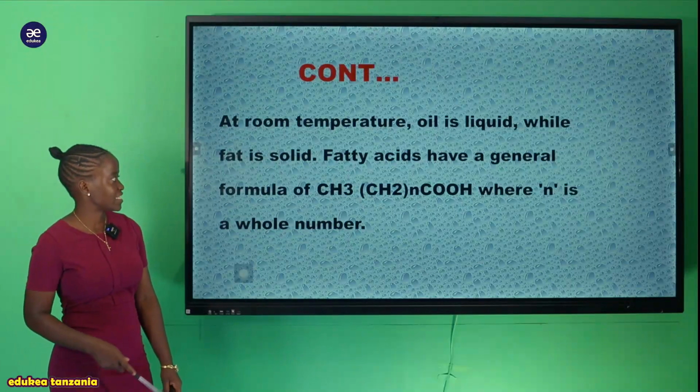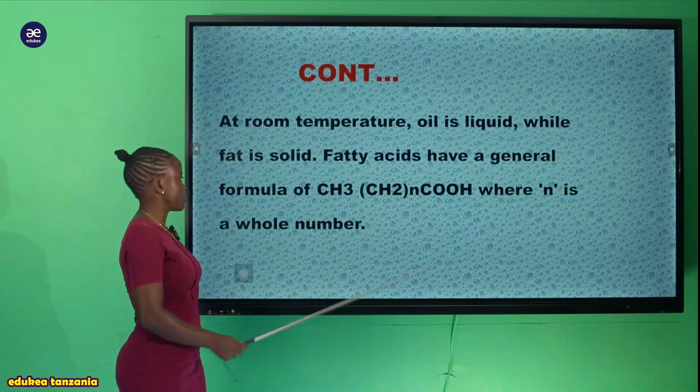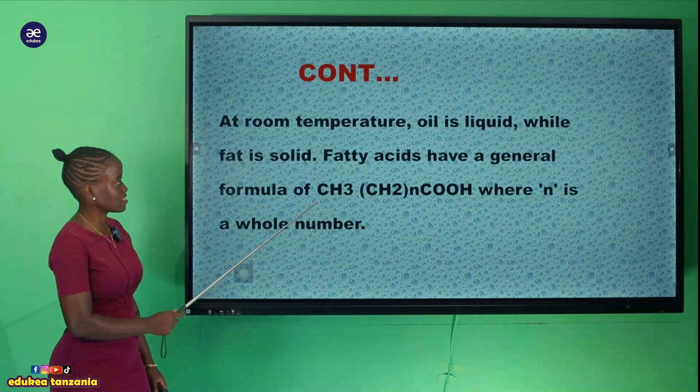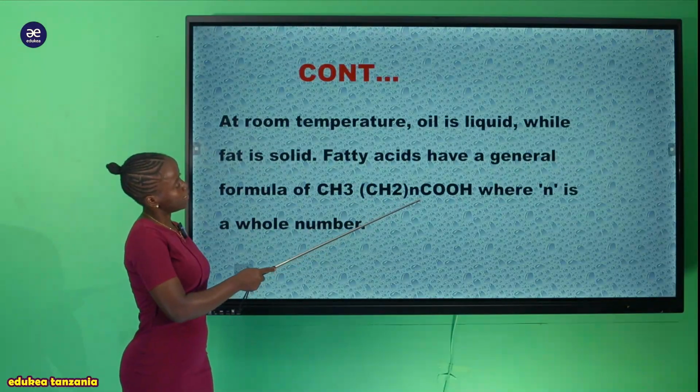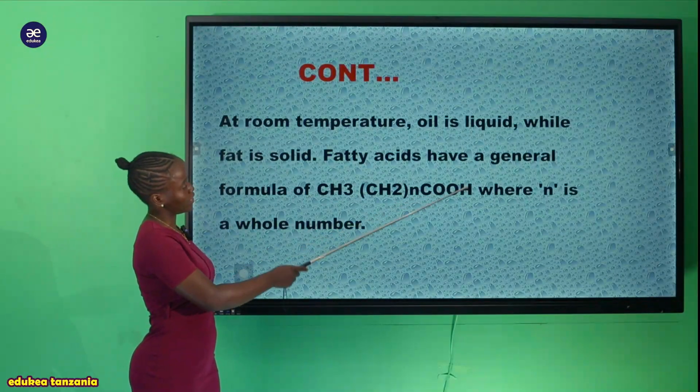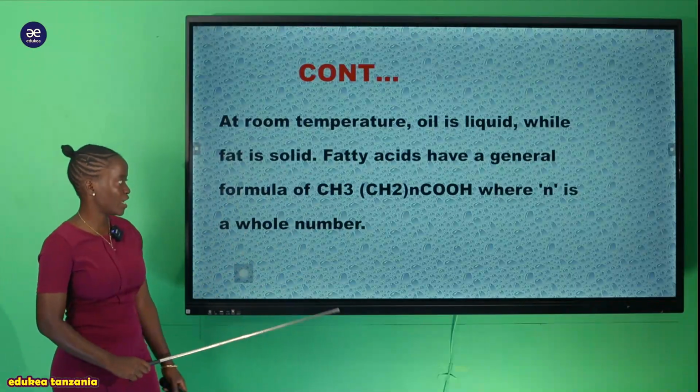And another thing, fatty acid has the general formula CH3, CH2, and here COOH, where N is a whole number.